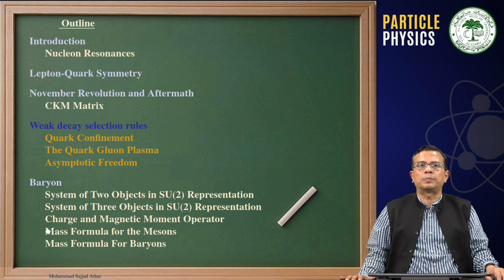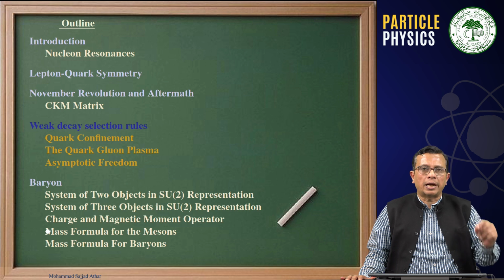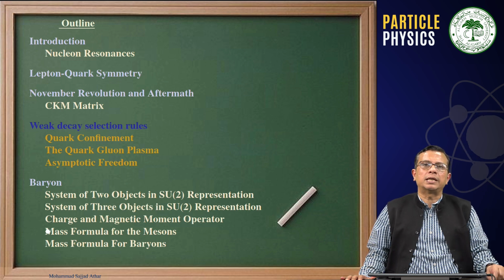Where isotopic spin is not conserved but I3 is conserved, that is an electromagnetic interaction process. And the cases where both I and I3 are not conserved are weak interaction processes.